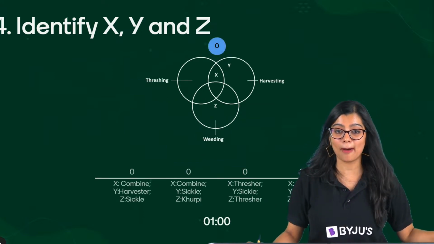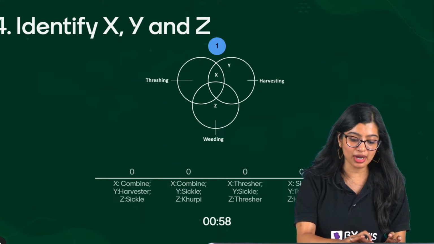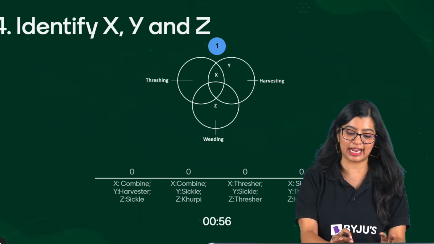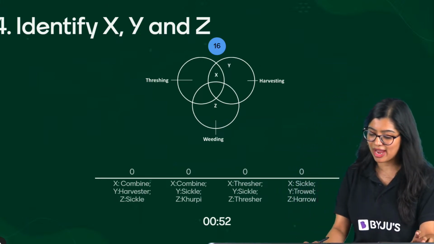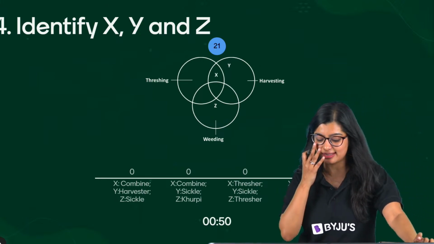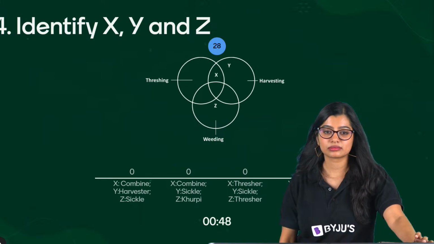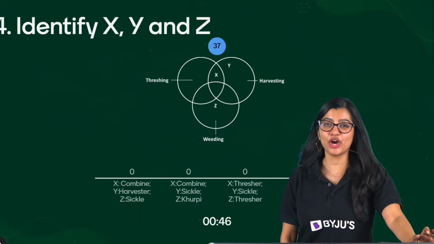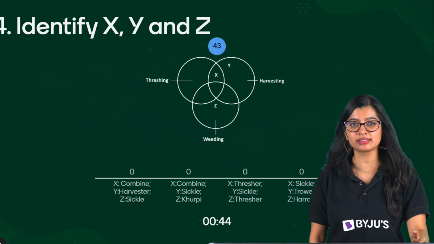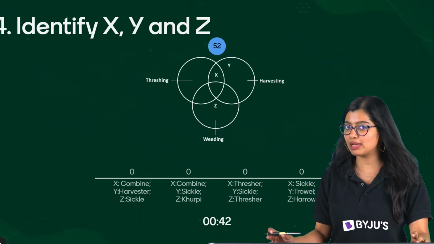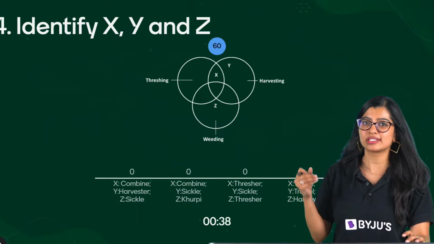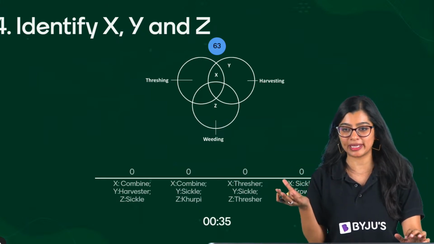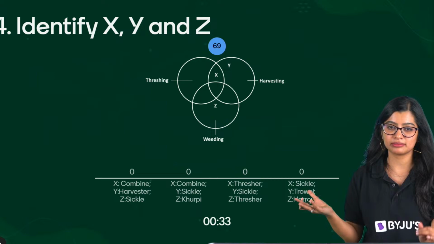Identify X, Y, and Z. This is a proper Olympiad question. You have X, Y, and Z, and you need to identify what the processes X, Y, and Z are. See, manure and compost have a slight difference. Manuring mainly has animal excreta incorporated, while in compost even vegetable peels and plant-based material could be there. So it's a minor difference.